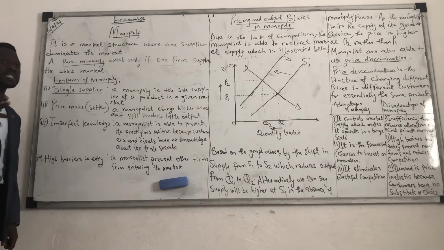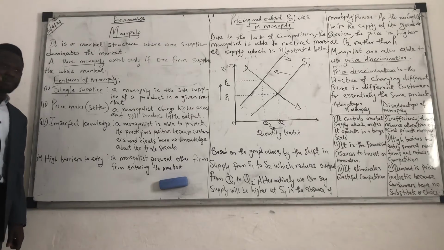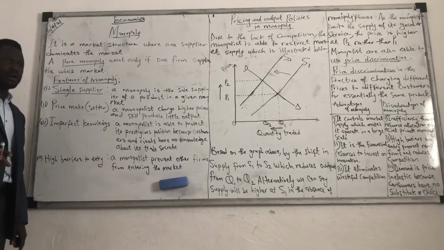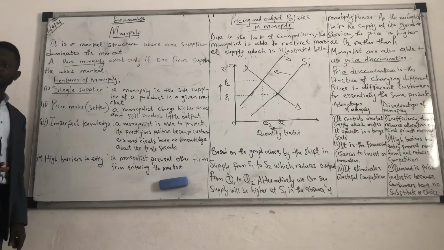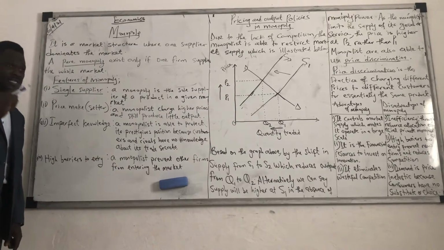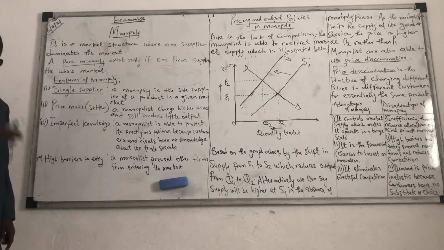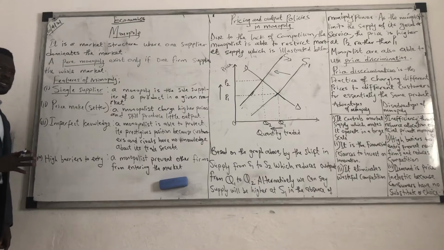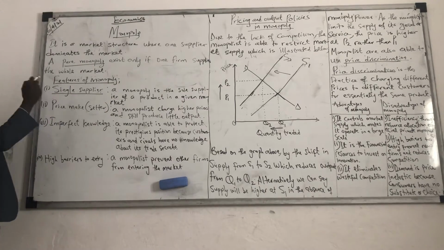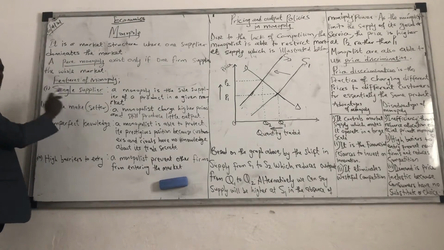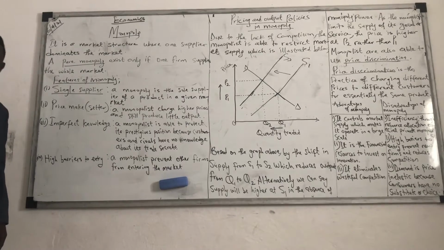So if one business supplies all the goods in this economy, it is a monopoly. If you can only go to one business for a service, it's a monopoly. Do you understand monopoly here? So one of the characteristics of a monopoly is a single supplier, the only one that supplies in this market.